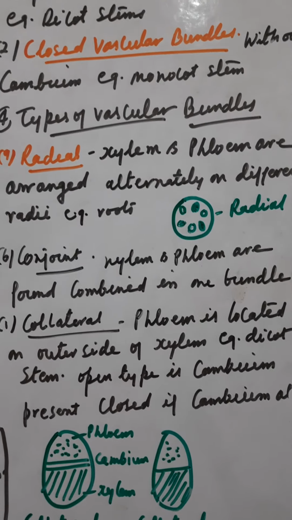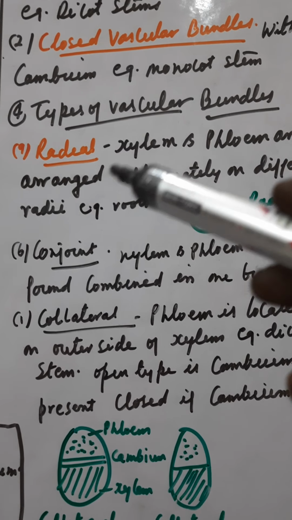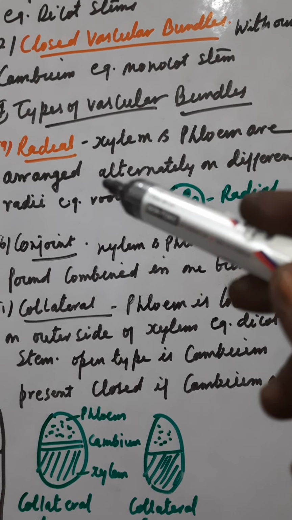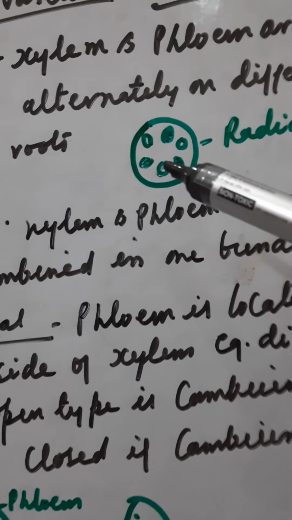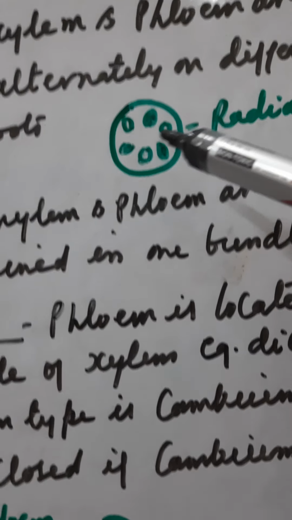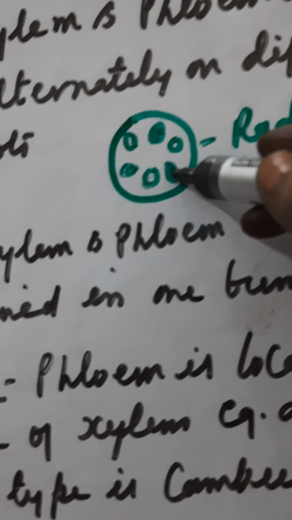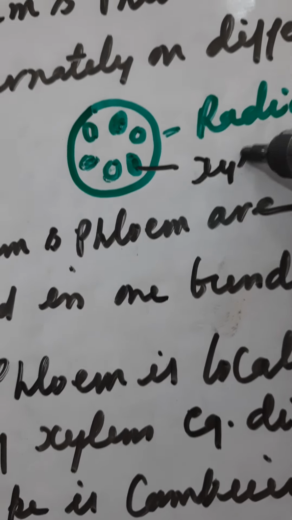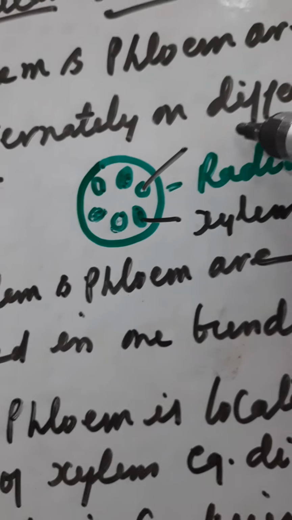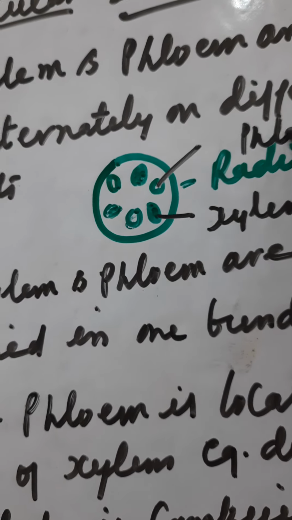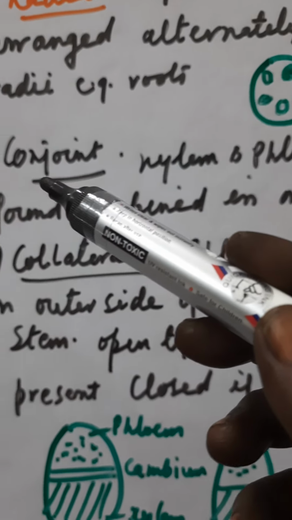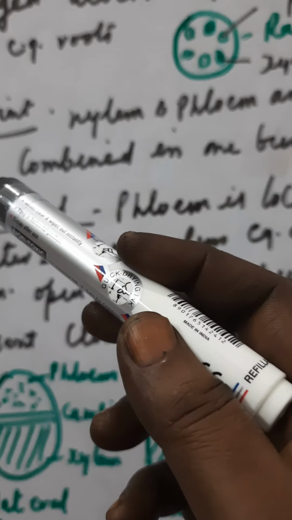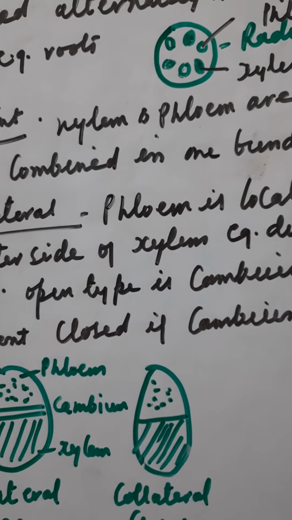Then types of vascular bundle. First is radial. Xylem and phloem are arranged alternately on different radii. Here you can see this is the xylem and phloem. This is the xylem and this is the phloem. So they are arranged alternately on different radii. Conjoint: xylem and phloem are found combined in one bundle.